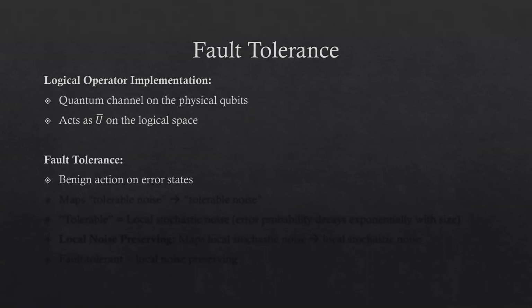Instead, this is constrained by the requirement of fault tolerance. Fault tolerance requires that we have a benign action on error states, so that error states do not become overwhelmingly damaging to the processing of information throughout the process. More specifically, we require that fault-tolerant operations should map tolerable noise to tolerable noise. By tolerable noise here, we mean noise models in which error correction can proceed to a satisfactory extent. More precisely in our work, we consider tolerable noise to be noise where we can do error correction with an error correcting threshold, meaning that below some noise rate, we're able to achieve arbitrarily low logical error rates by using a larger and larger code size or code distance.